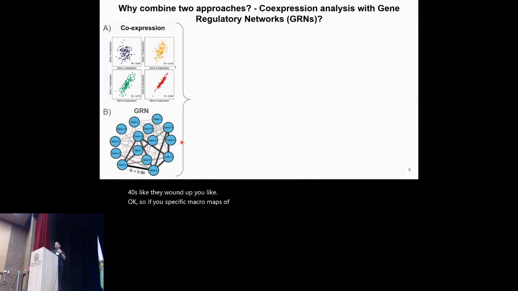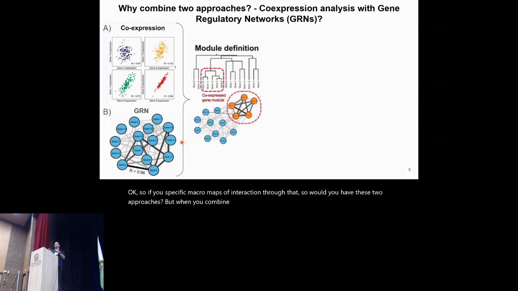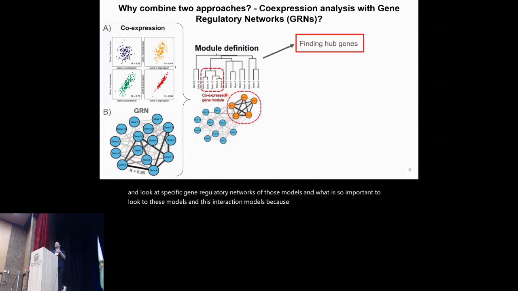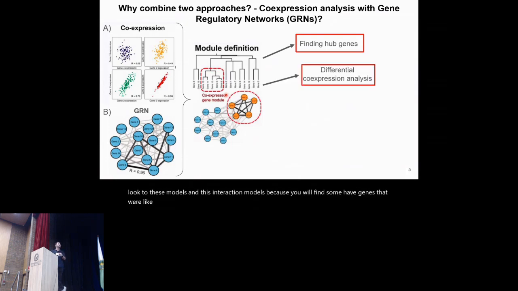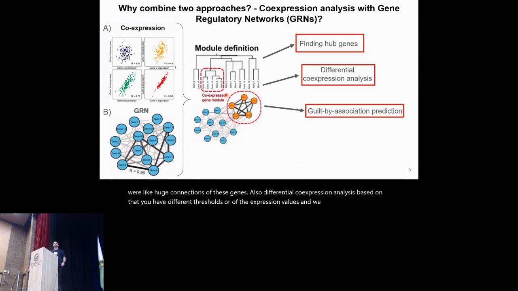When you combine them, you can look at the specific gene co-expression models and at the gene regulatory networks of those models. And why is it so important to look at these models and these interaction models? Because you will find genes that have huge connections. Also, differential co-expression analysis is based on different thresholds of the expression values. And we are interested in guilt by association prediction.